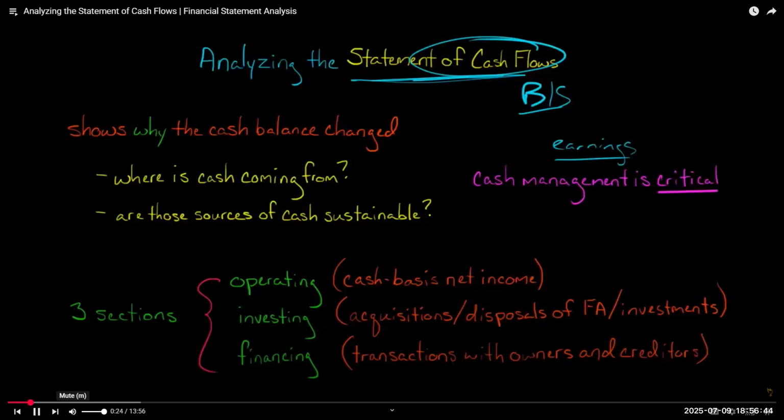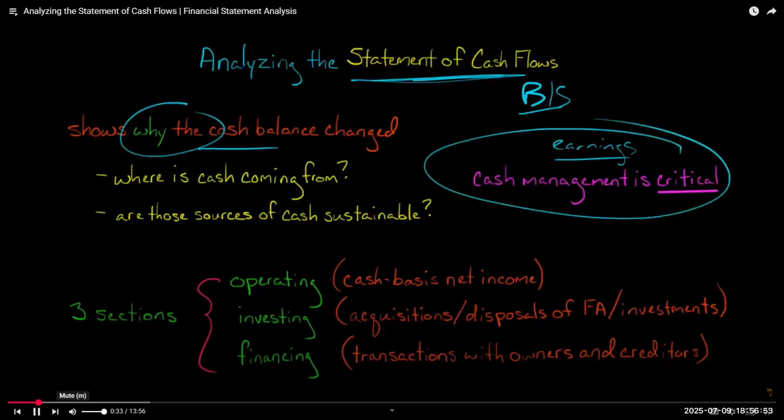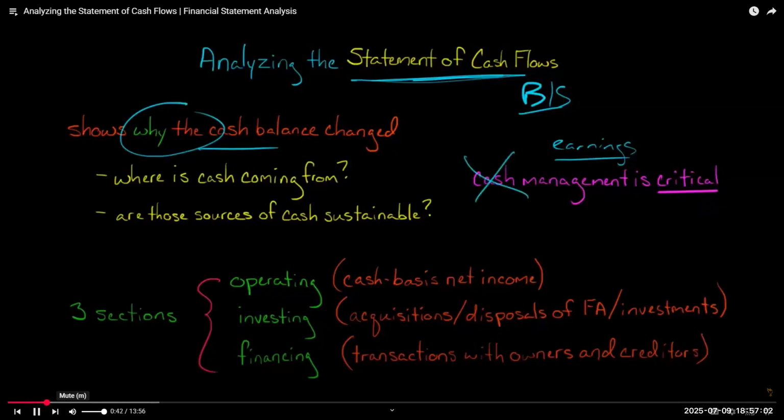So what does the statement of cash flows tell us? It tells us why a company's cash balance increased or decreased during a period. This is important because cash management is absolutely critical. It is the most important thing to the survival of a company. A company cannot survive without cash.